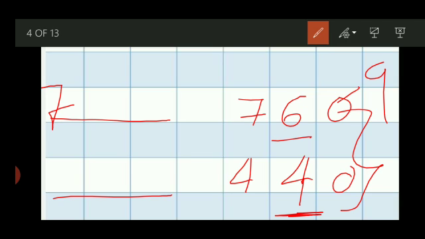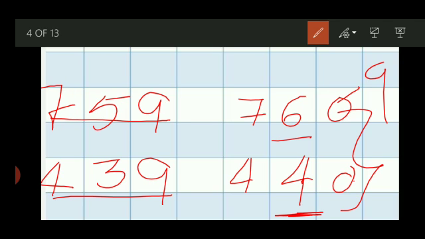First number 7 will be same. What comes before 6? 5, and 0 changes into 9. Same, 4 will be same here, and this 4, what comes before 4? 3, and 0 changes into 9. I hope everything is clear to all. Any problem? No. Very good.